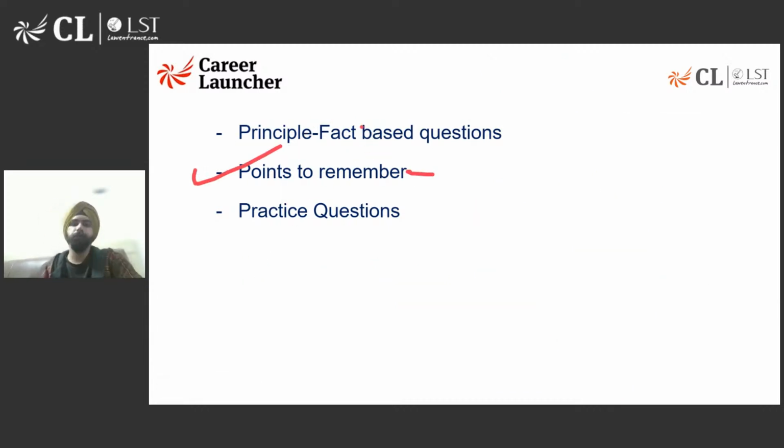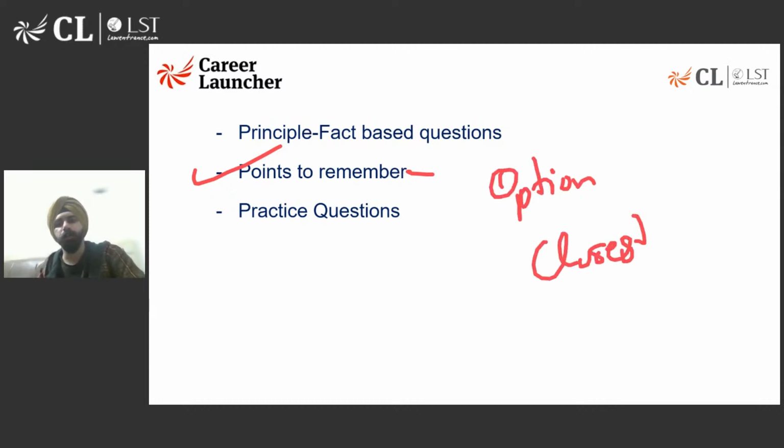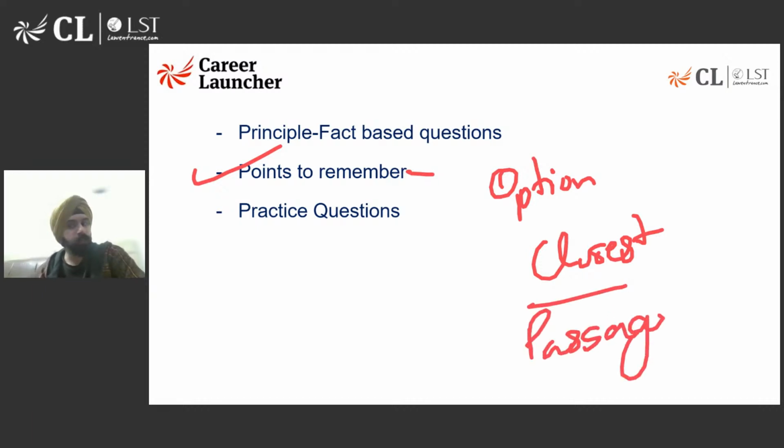The second point to remember is the option which is closest to your principle, or in this context closest to your passage, has a better chance of being the right answer. Whereas on the other hand, options which are, let's say, talking about something very different on a different tangent, which are out of scope, which are irrelevant, are usually not the correct answers.